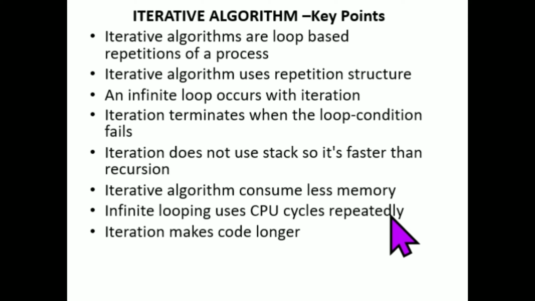Next, some key points in the iterative algorithm. It's a loop-based repetition of a process. Already I told you, the iterative algorithm uses a repetition structure. An infinite loop can occur with iteration. Iteration terminates when the loop condition fails. Remember, when the loop condition fails, the iteration terminates.